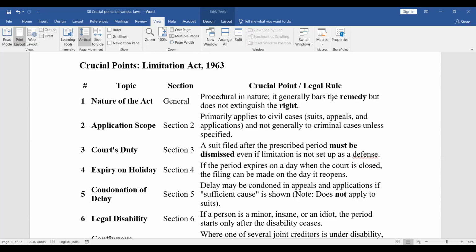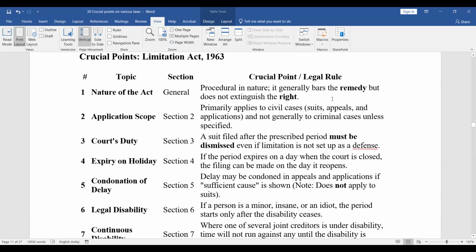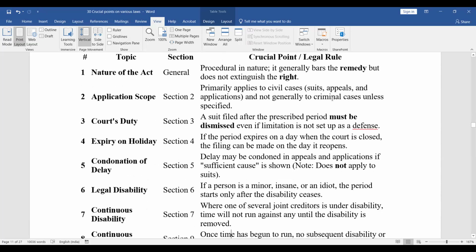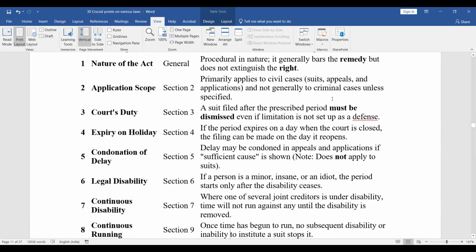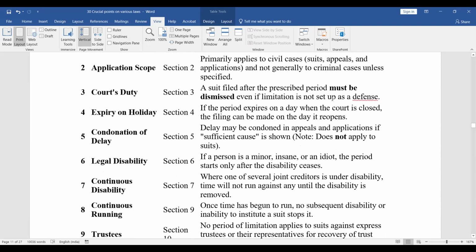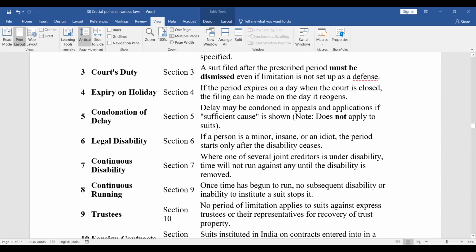Section 3 talks of the court's duty, and it says that a suit filed after the prescribed period must be dismissed even if limitation is not set up as a defense. So the courts can take suo motu cognizance of the Limitation Act. Section 4: if the period expires on a day when the court is closed, the filing can be made on the day it reopens. Section 5: condonation of delay. Delay may be condoned in appeals and applications if sufficient cause is shown.